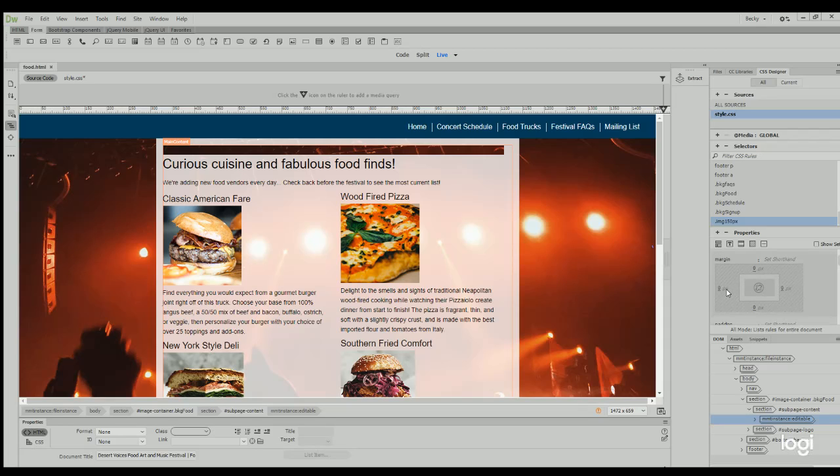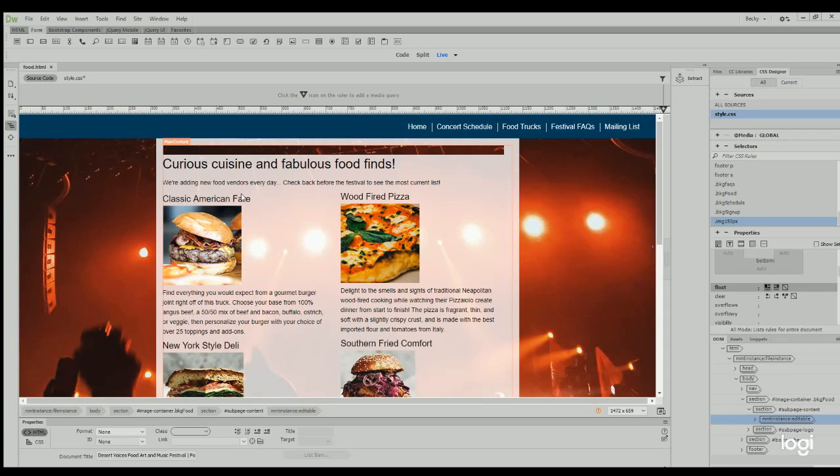Then we're going to go down to the margin area, and on the left hand side we are going to set 0 pixels, and on the right hand side we want to give it a little bit of room, so we are going to do 10 pixels and hit tab. Last but not least, we want to put a float on it, so we are going to go down to the float area and create a left float. Once we have created the rule, which we are now finished with, we are going to go back over to live view of our food document.